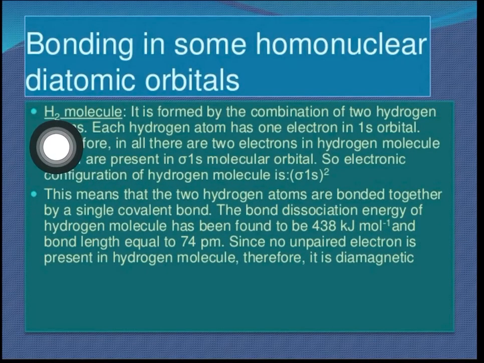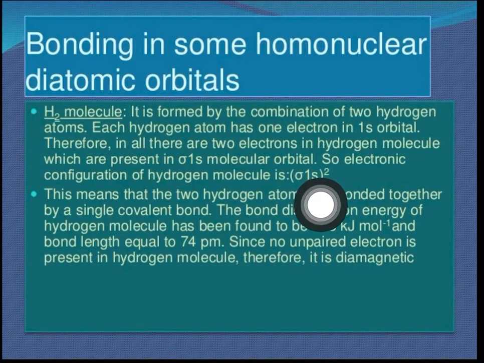Here first of all we have seen the example of H2. Now H2 means what? Two atoms of hydrogen. So how many electrons will come in total? Only two. So they will enter sigma 1s2 only. If it is sigma 1s2, what will be its bond order?